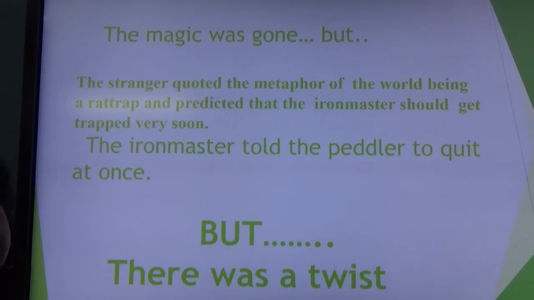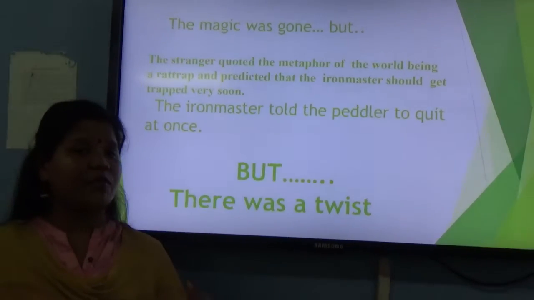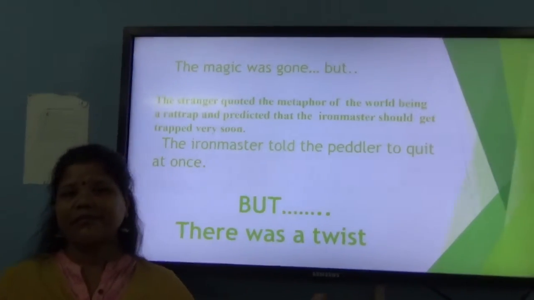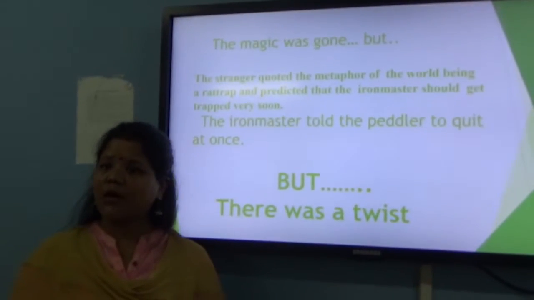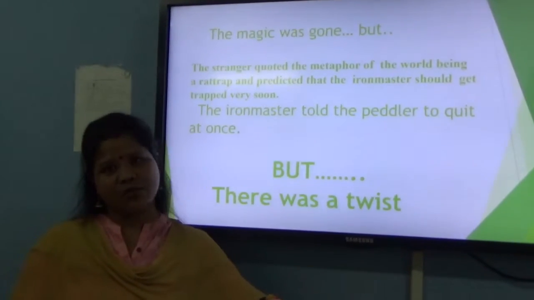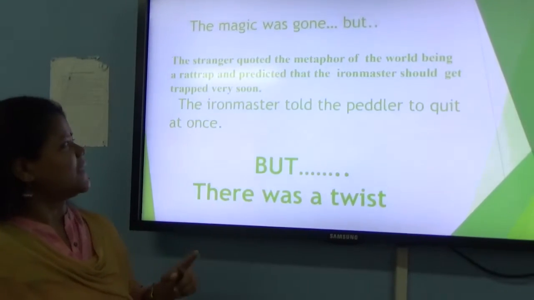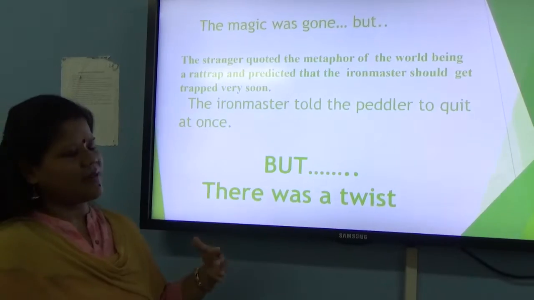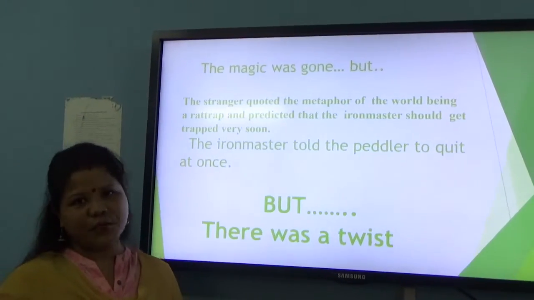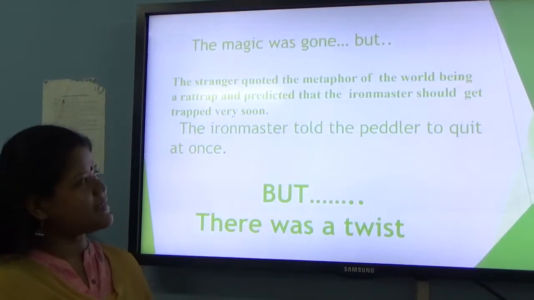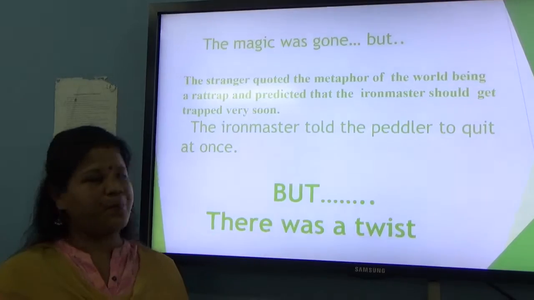He said, one day you baited me to come here and now you are putting me in jail. That means one day you will also be trapped. But at that time, the ironmaster did not send him to the sheriff, but said that the peddler should quit at once.